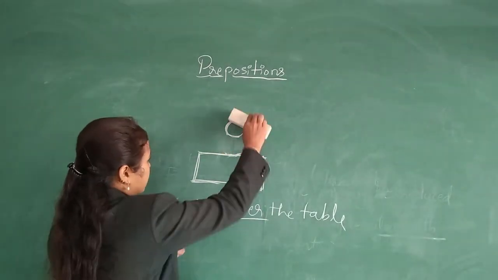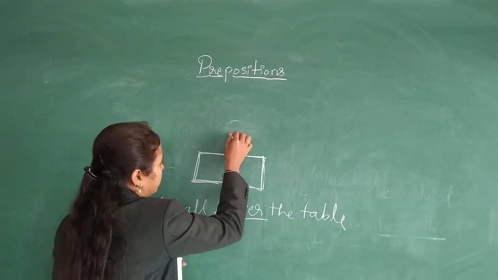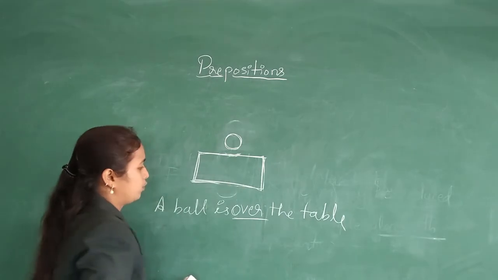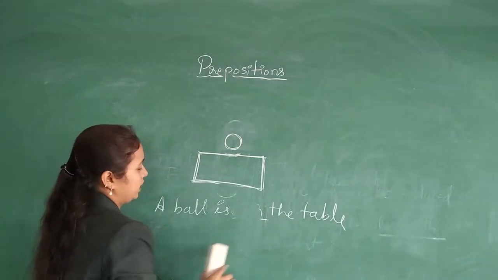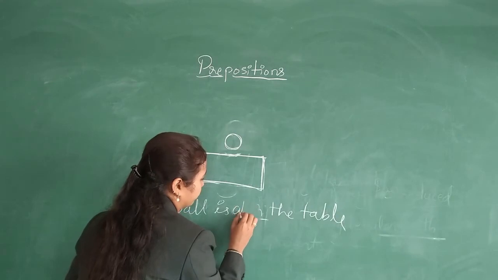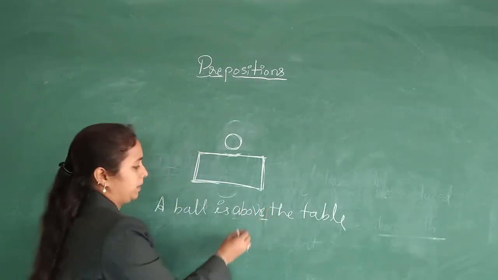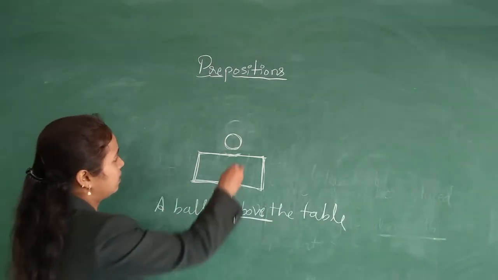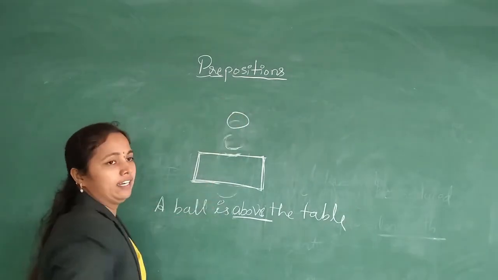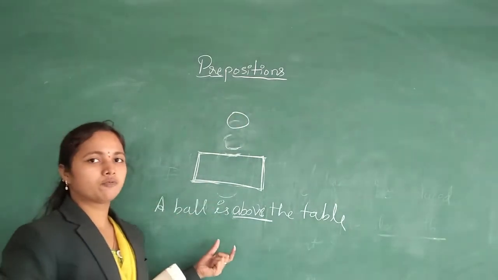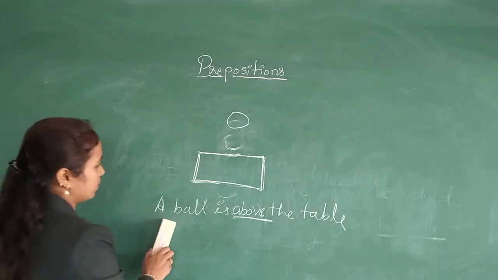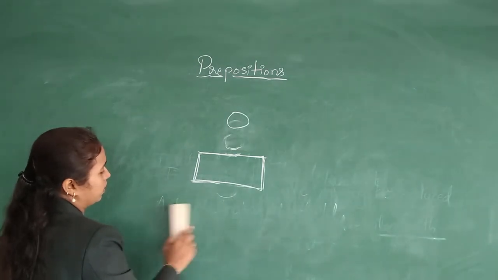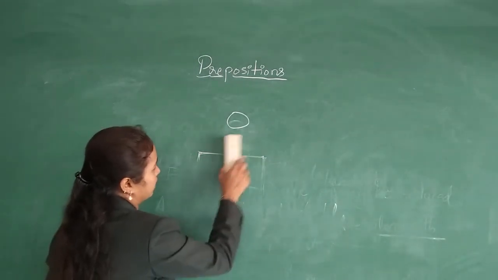Suppose this gap is reduced, a little bit upside, a small gap is there, then we use a ball is above the table. The ball is above the table, and if the gap is increased, then we use over the table. So these are the prepositions we use for place: below, under, beside, over, on.